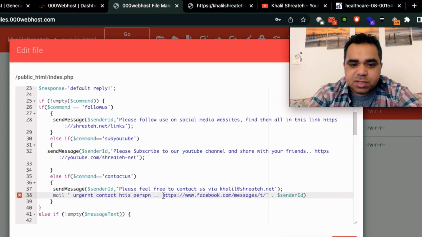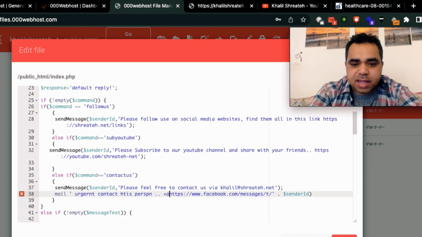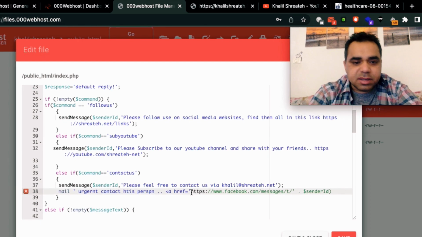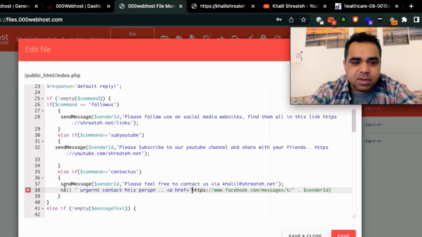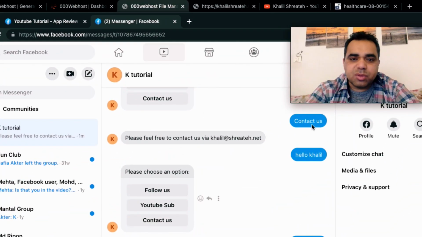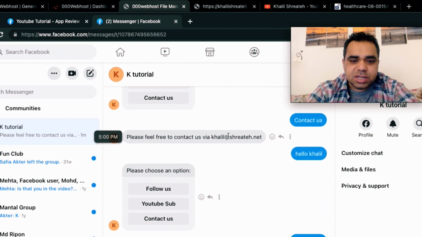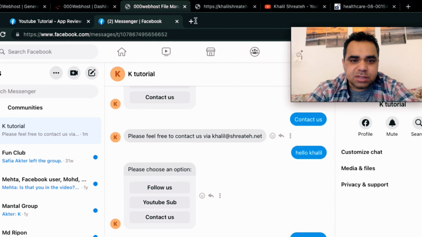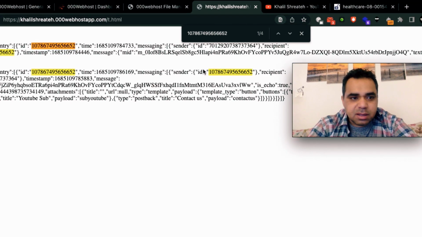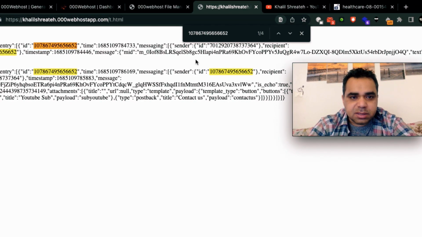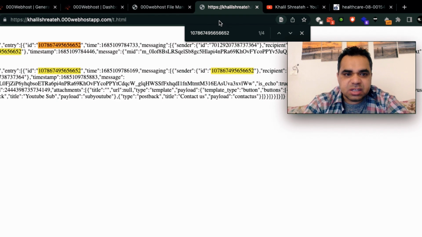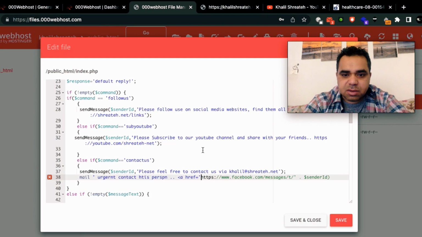So once you click on this email, actually you need to add it in an a tag, href equals, and so on. Anyway, I think you understand the point I'm talking about. You can mail this to your email address. Once you hit the link, you can be forwarded to this chat, exactly, and you can start chatting with this person. I think this is the one. Is this a chat ID? Yeah, it is the chat ID, I guess. I guess it's the correct chat ID.